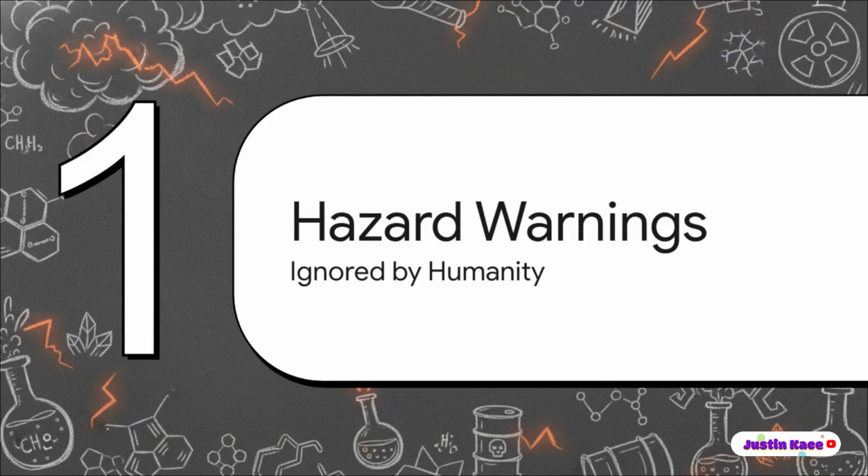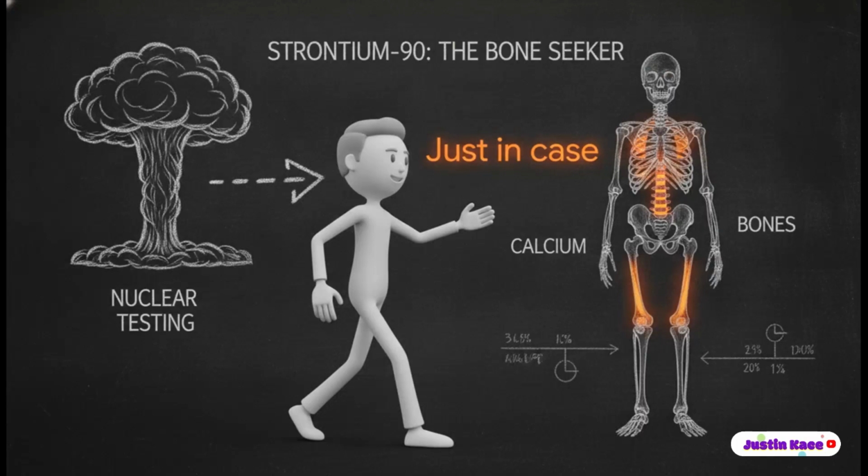Chapter 2. The Ignored Hazard Warnings. Okay, so if the periodic table is the terms of service, there are some massive, absolutely terrifying safety disclaimers baked into reality that we just casually ignore every single day. Let's look at the elements that actively want to hurt us.